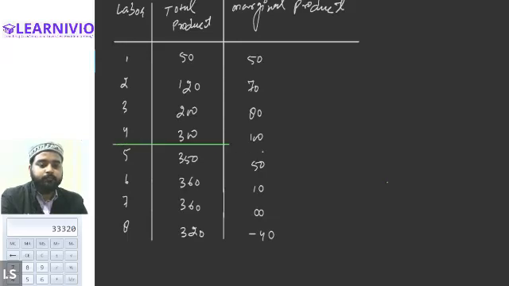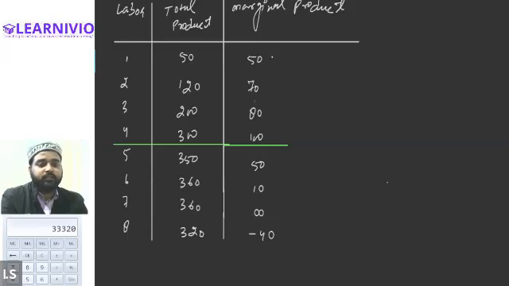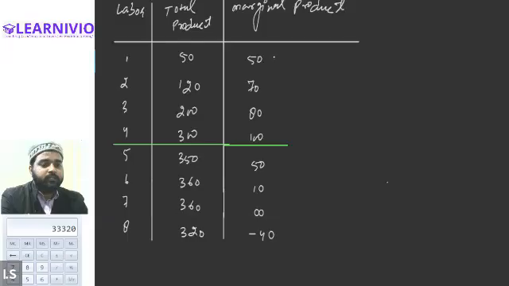Yes or no? Yes, sir. Are you able to locate this now? Yes, sir. So marginal product is continuously increasing from 50, it goes to 70, then 80 and 100. That means marginal product is increasing.